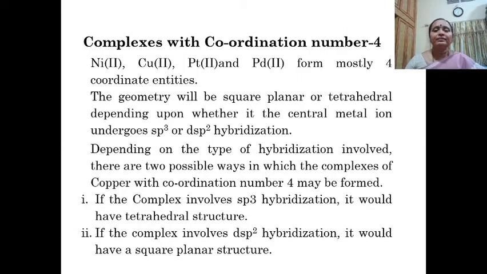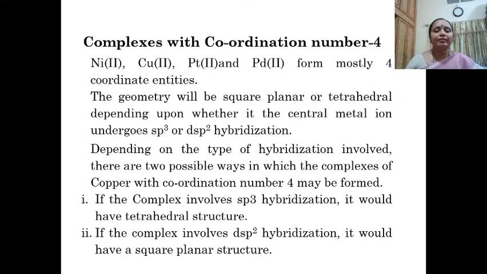So, complexes with coordination number 4. Nickel, copper, platinum and palladium mostly form coordination entities with coordination number 4, and the probable geometry is either square planar or tetrahedral. In the formation of this geometry, the central metal ion can undergo sp3 hybridization or dsp2 hybridization.